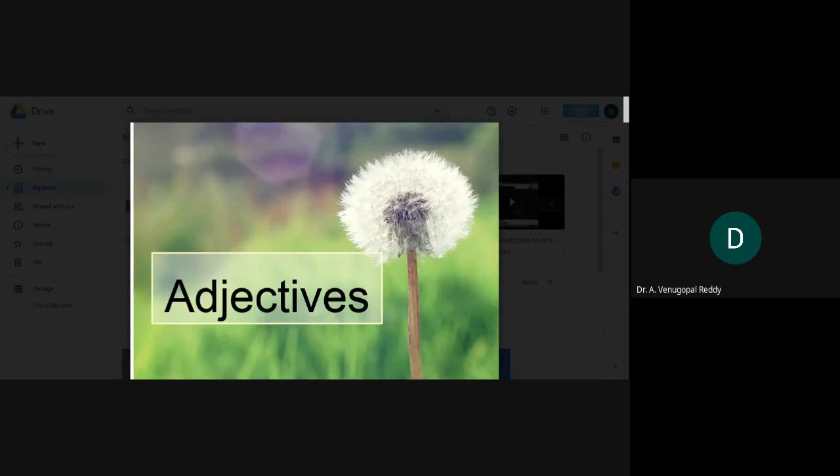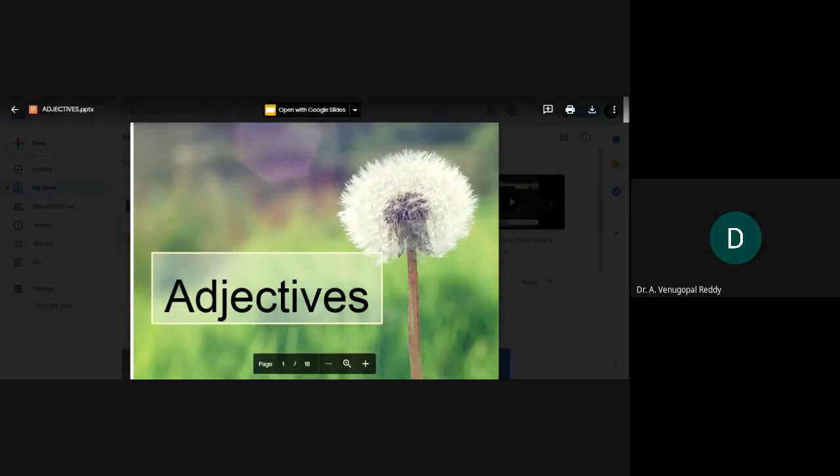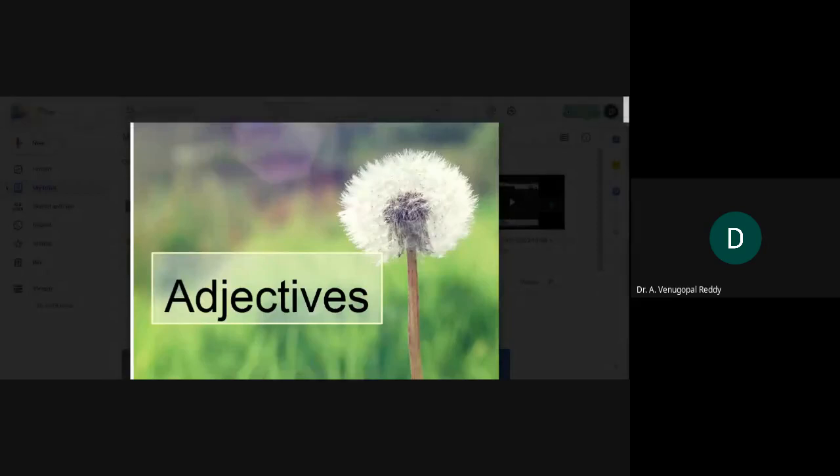Yeah. So today we are going to discuss one of the important topics, adjectives. Most of you are thinking that the pronunciation of this word is adjectives.